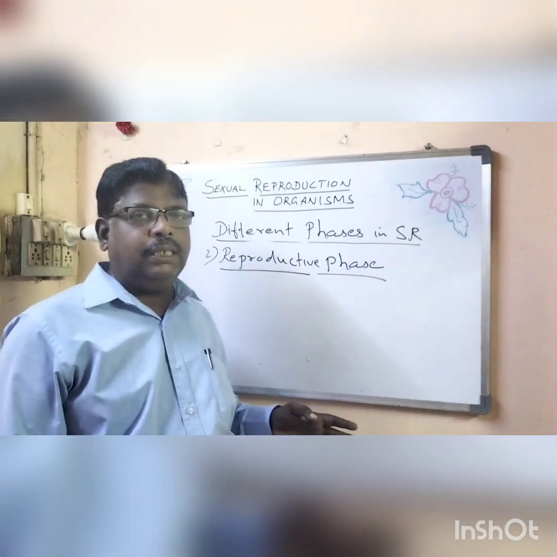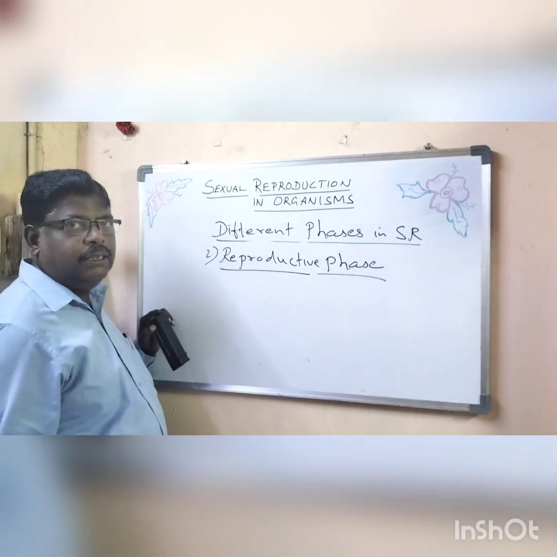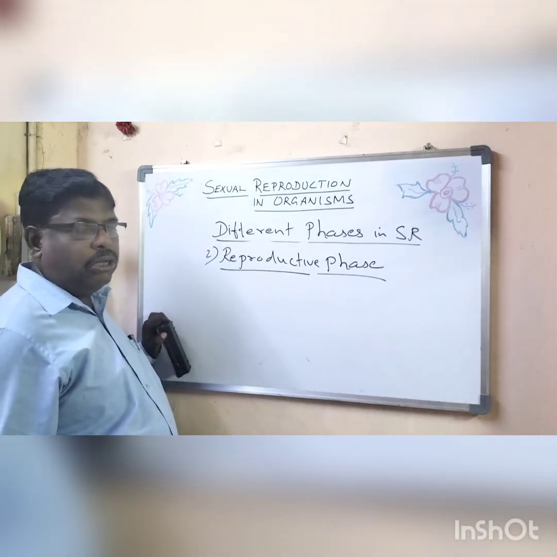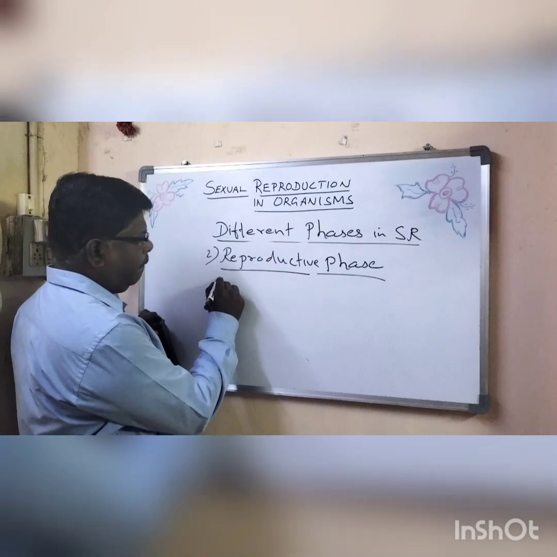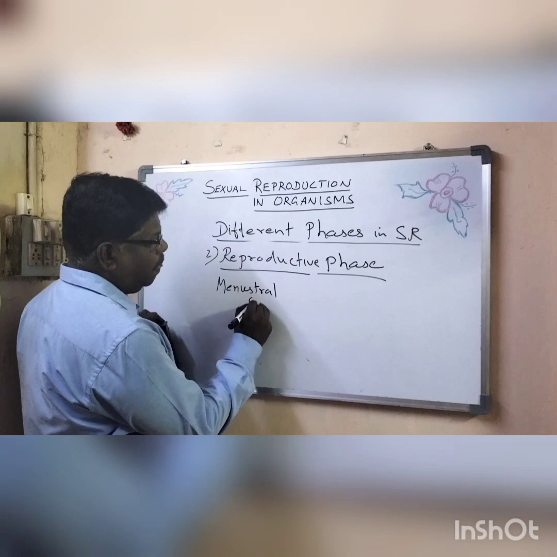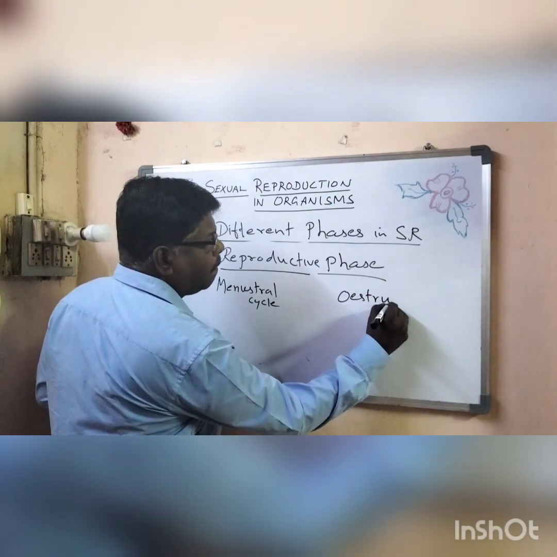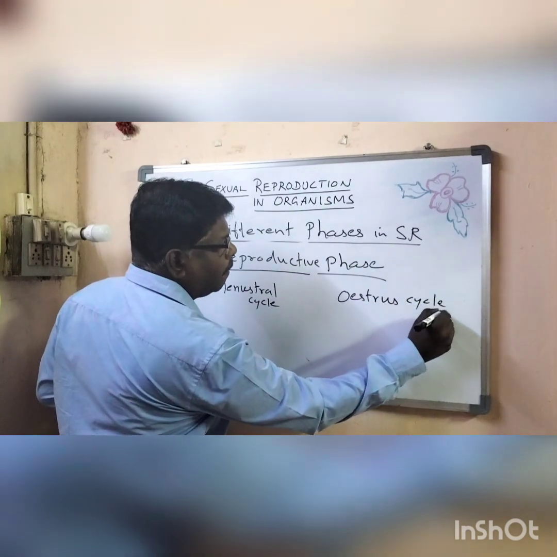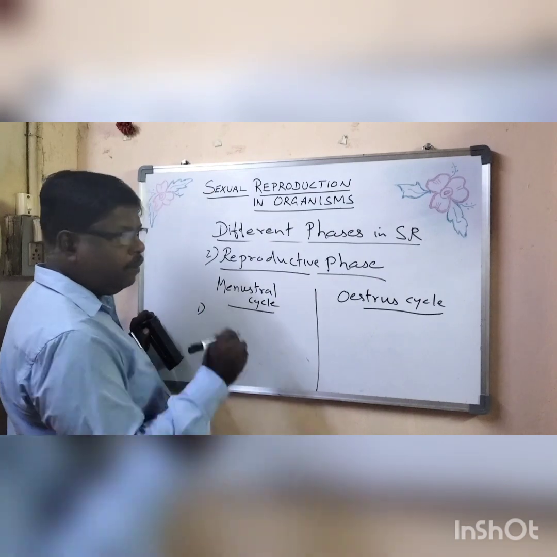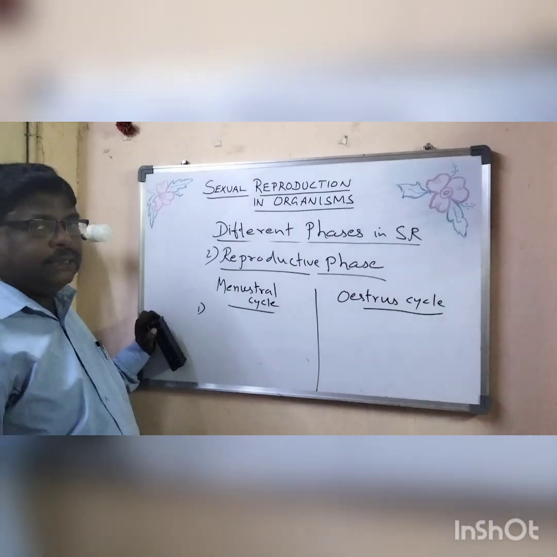Based on that, here we are going to see two kinds of cycles. First, just differentiate. The first one is the menstrual cycle, and the other one is the oestrus cycle. So two types of cycles are there.